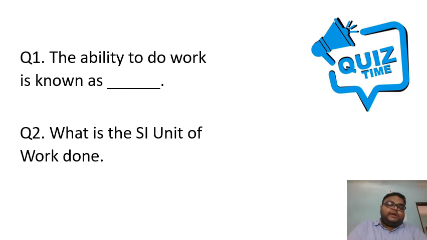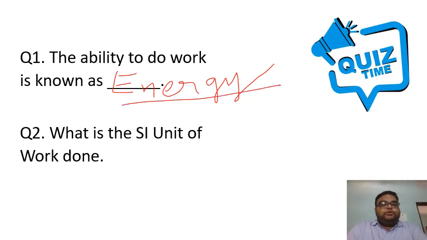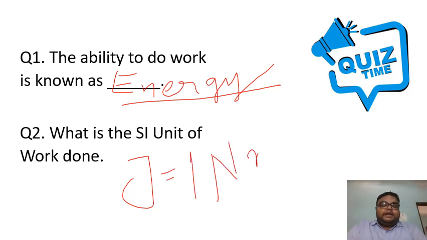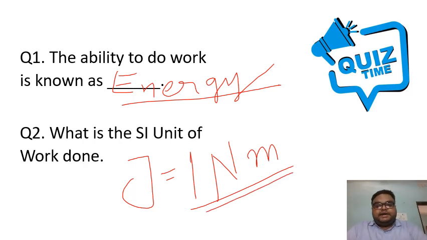Yes, it is known as energy, right? The ability to do work is called energy. And what is the SI unit of work done, students? The SI unit of work done is joule, right? It is also the SI unit of energy. So 1 joule is 1 Newton meter. Understood, students? Right. So now let's proceed ahead.